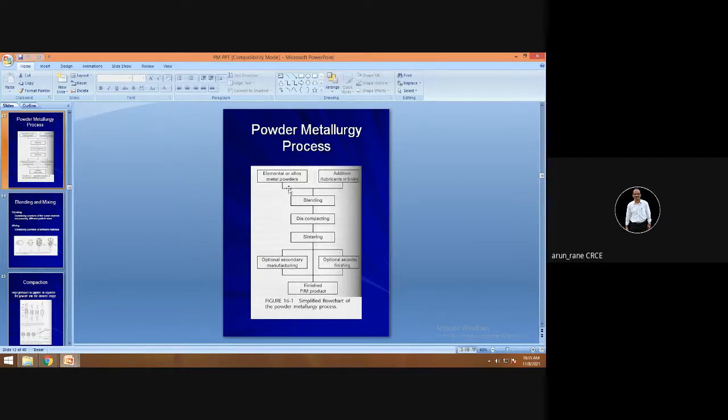So this is the process. Like you have elemental or alloy metal powders, then you need to add some binders so that the particles will stick to each other. Then you have to do the blending. Blending is nothing but the mixing. Proper mixing you have to do. Then you have to compact it in a smaller size, and then sintering. Sintering means you have to press it, so then it becomes rigid. That is what the process of sintering is. Sintering is the most important process in powder metallurgy.